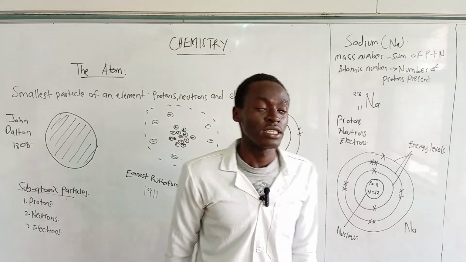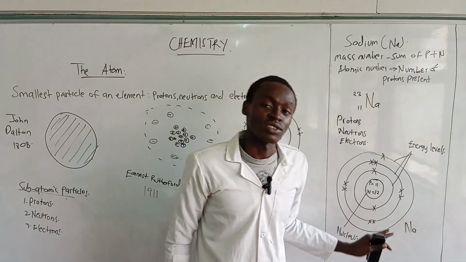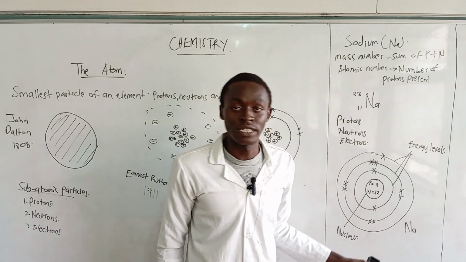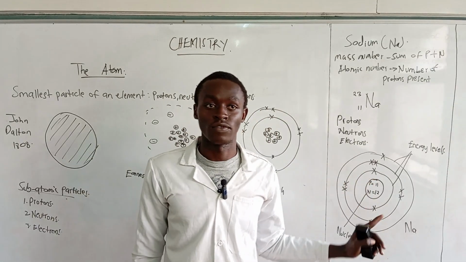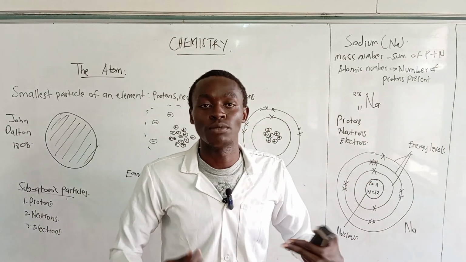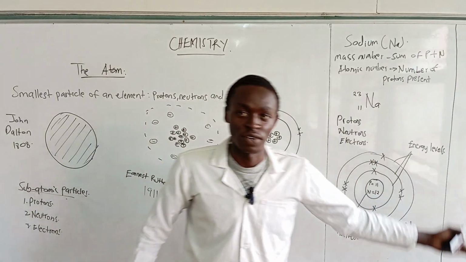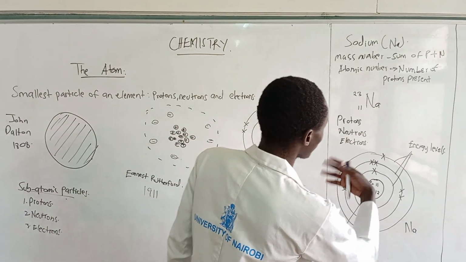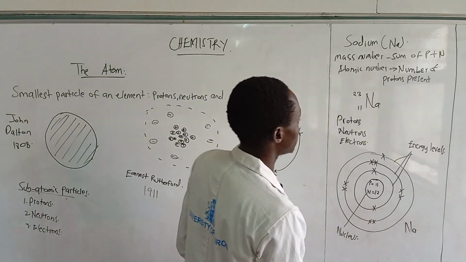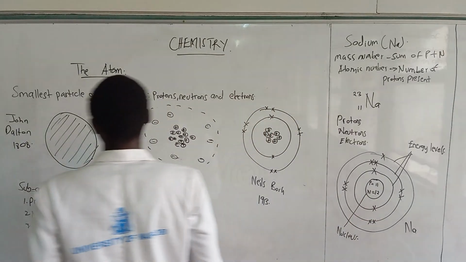When it is 11, that's just for sodium. Hydrogen is just 1. For helium, it is 2. That enables us to identify that this is helium, that one is hydrogen because of 1, and that is sodium because of 11. So it plays a very huge role in the identification of the atoms.